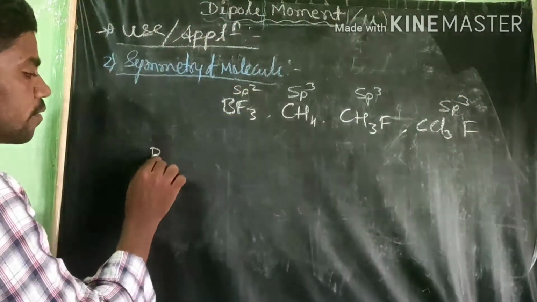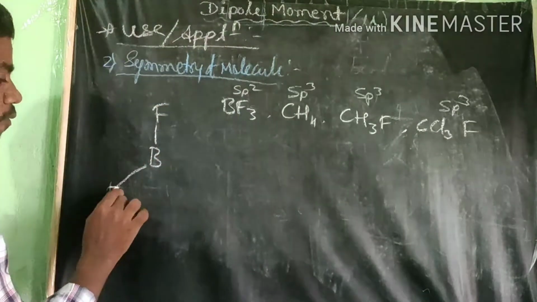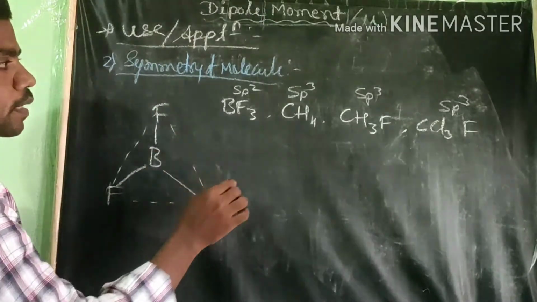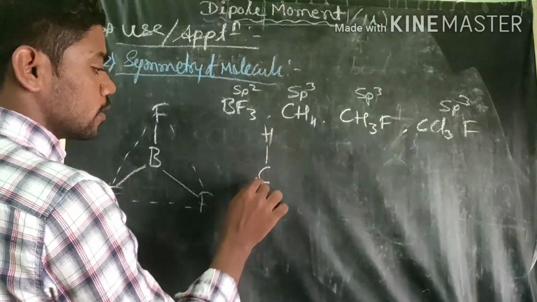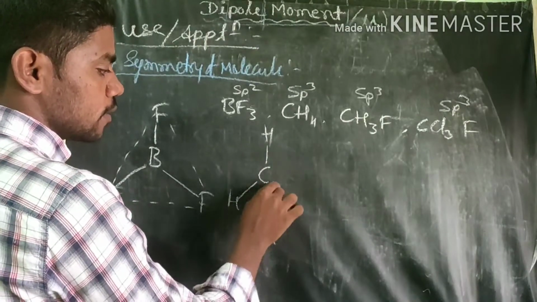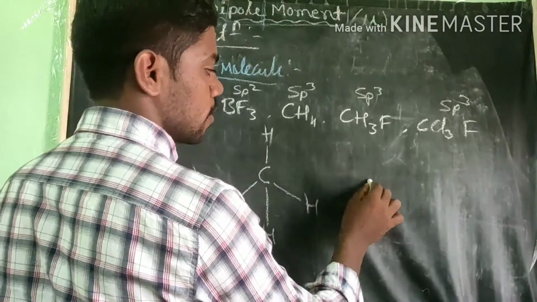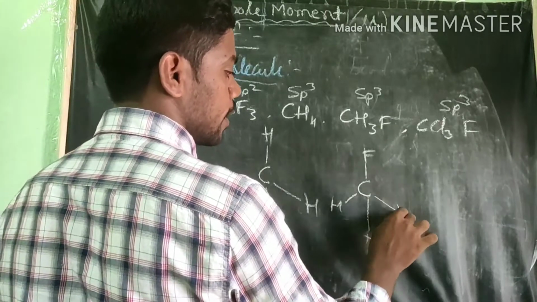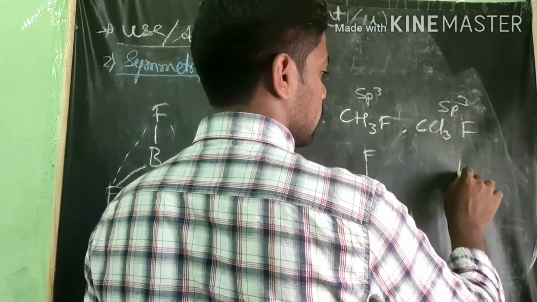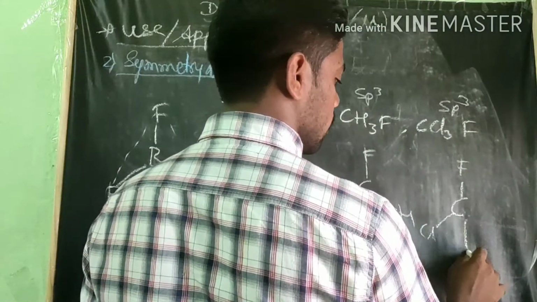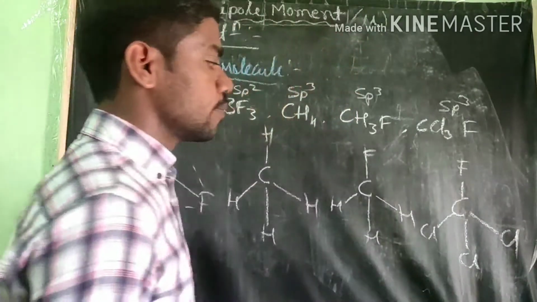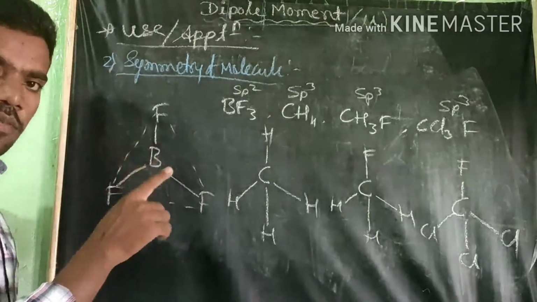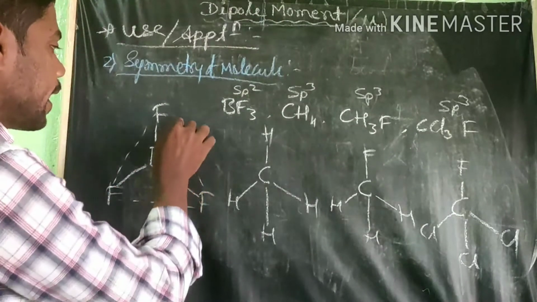See here, this is the structure of the BF3 molecule. This is a triangular planar molecule. Next, methane has a structure like this. Next, CH3F, where three hydrogens are here and fluorine. Next, CCl3F, with Cl, Cl and Cl here. You see here, this molecule is symmetric. One more way we tell is by the dipole moment of the molecule.